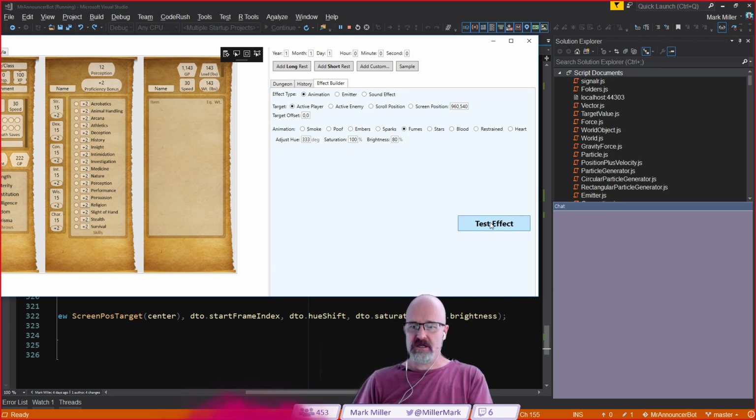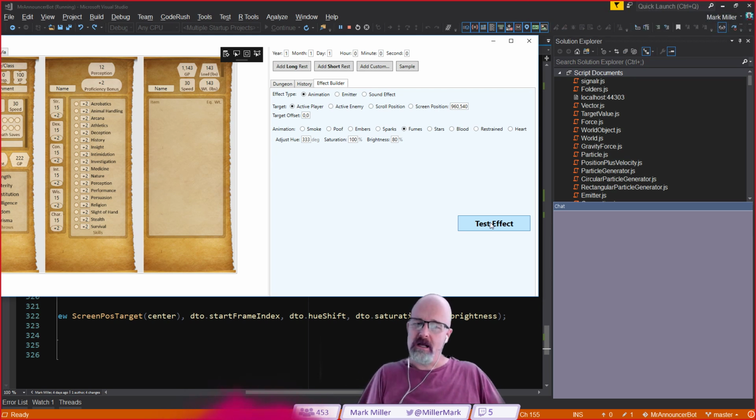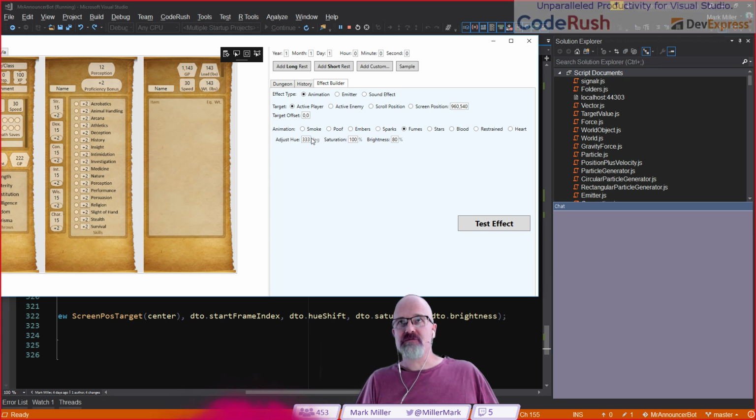The Fumes Effect, you can see it over here to my left, and your left as well, because I've switched everything. That's the Fume Effect. But if I start two at the same time right next to each other, it'll be obvious that we're just in a loop, because they're exactly the same. But if I offset them by a bit, that will be useful. The Fumes Effect, by the way, is for when you're poisoned.